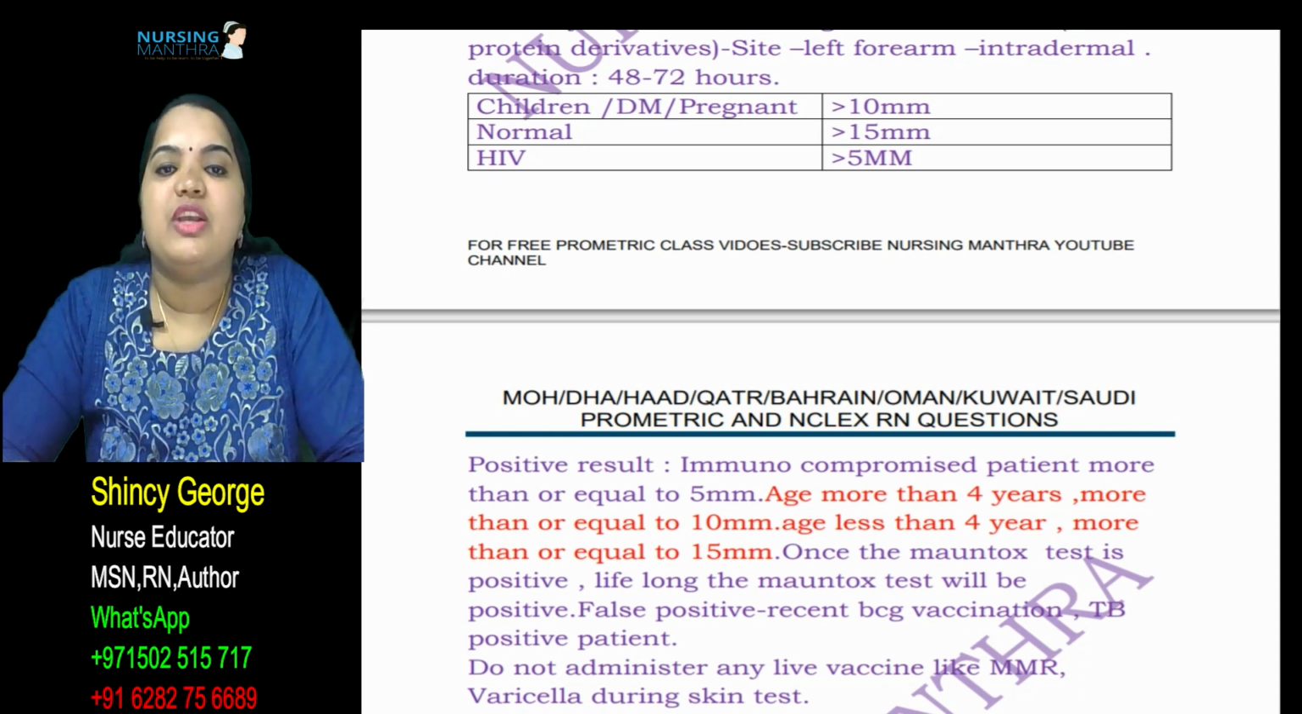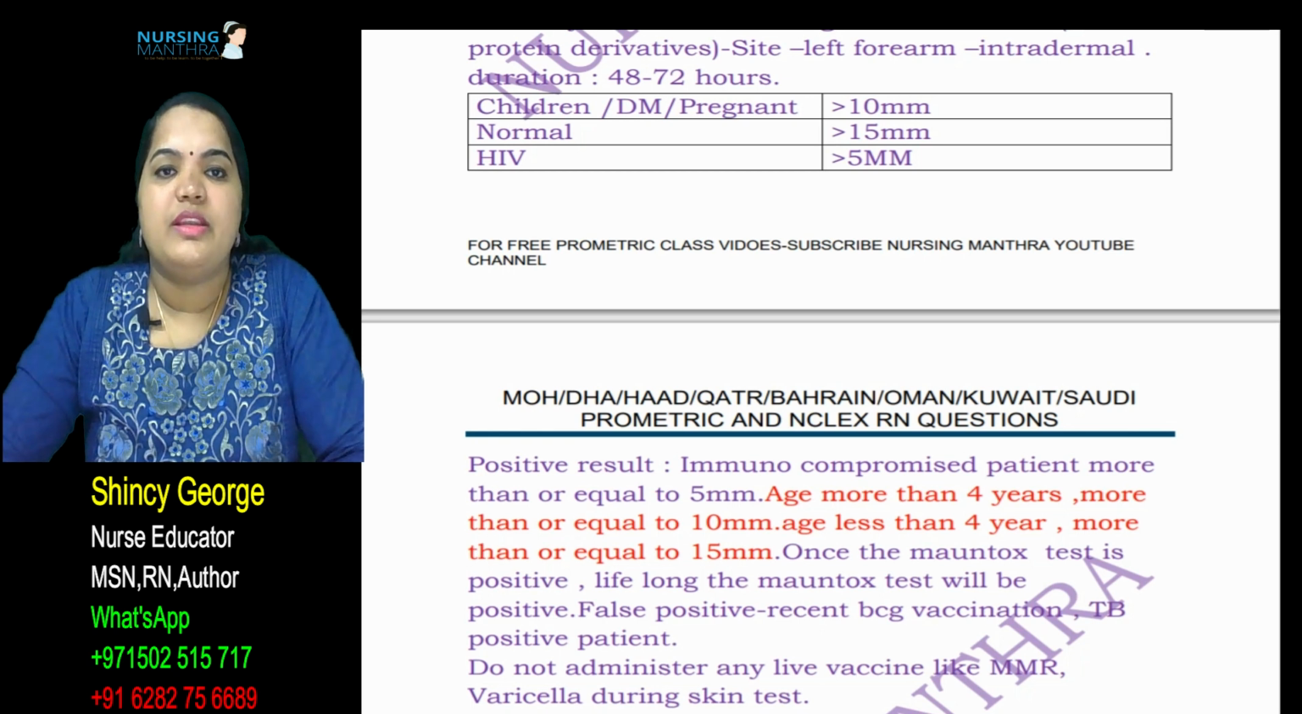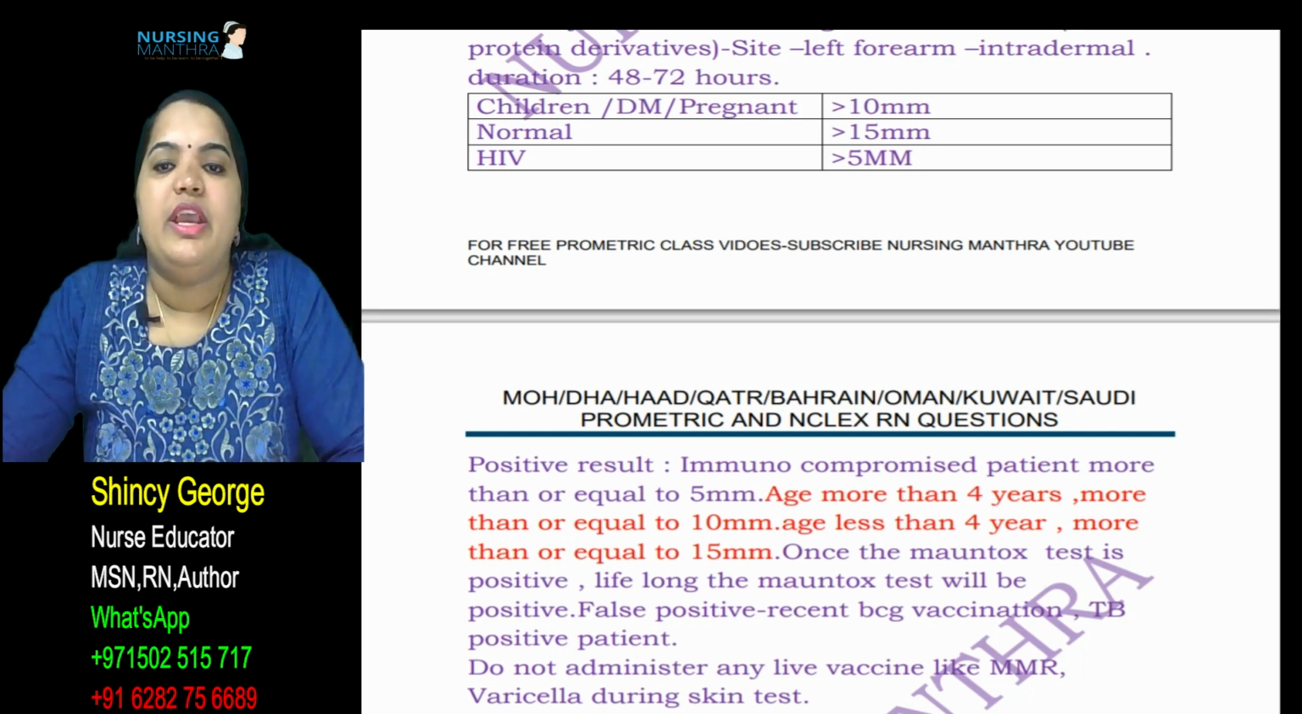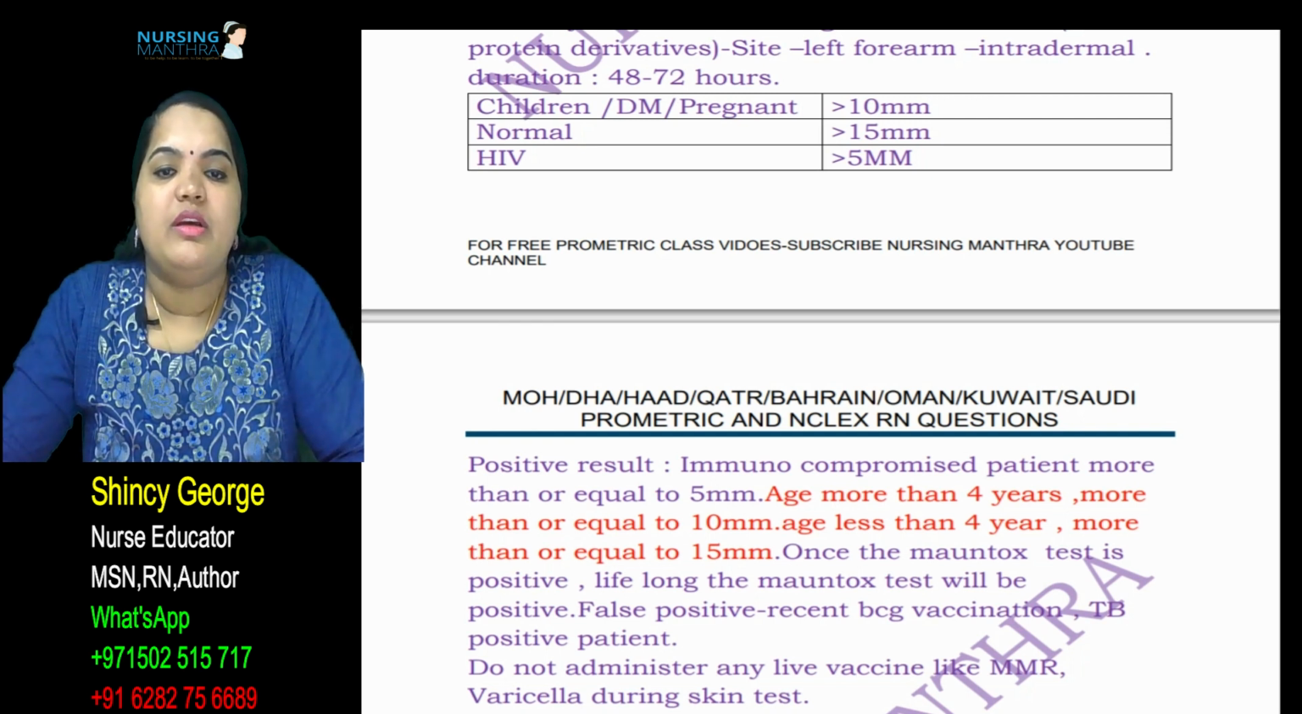And if HIV patients, it will be more than 5 mm. So that is regarding the result. A positive result means: immunocompromised patient, more than or equal to 5 mm; age more than 4 years, more than or equal to 10 mm; then age less than 4 years, more than or equal to 15 mm.